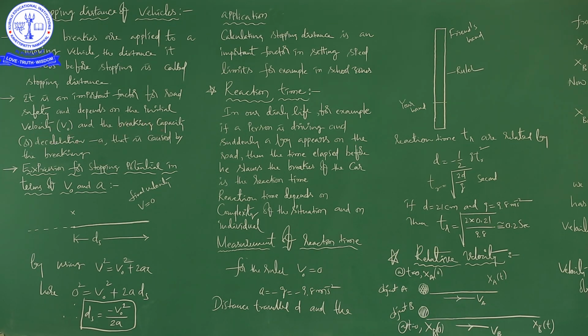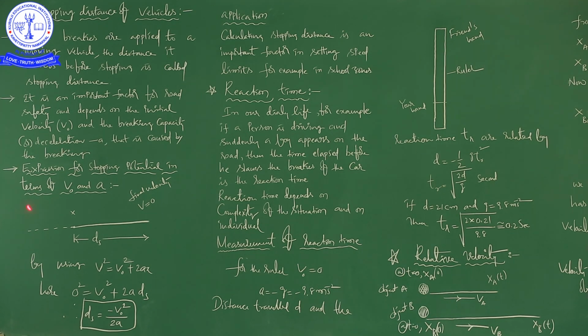Braking capacity decides the deceleration, so with how much force we press the brakes, and how fast we respond to press the brake. So the stopping distance topic is important for road safety, and it depends on the initial velocity and the deceleration or braking capacity caused by the braking, right?